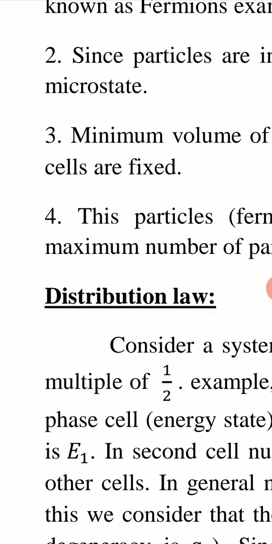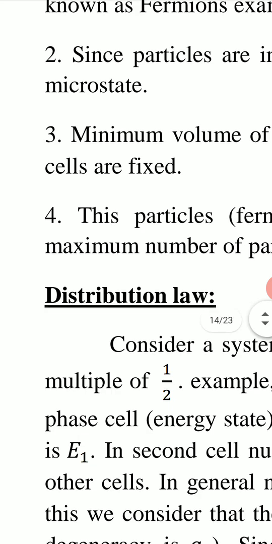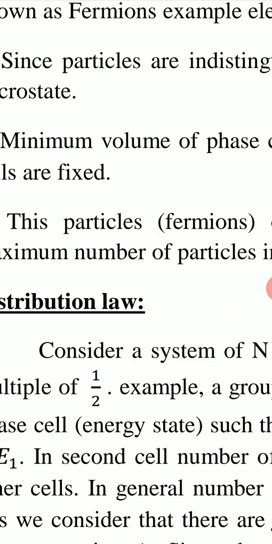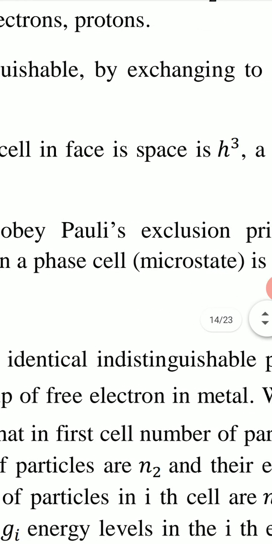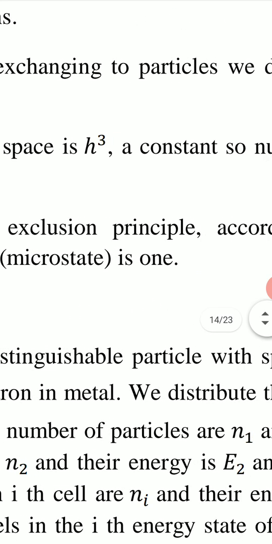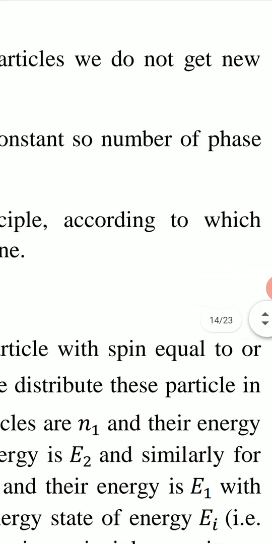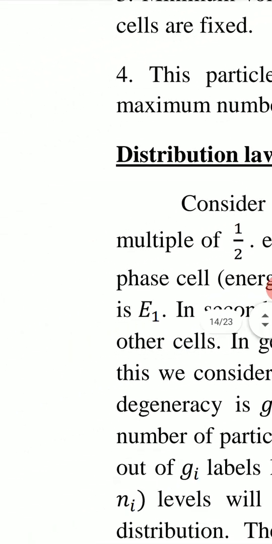If the particles were distinguishable, then by exchanging any two particles, we get new microstate. But now here, in Fermi-Dirac statistics, the particles are indistinguishable. We cannot distinguish between any two particles. So by exchanging two particles, we do not get any new microstate.